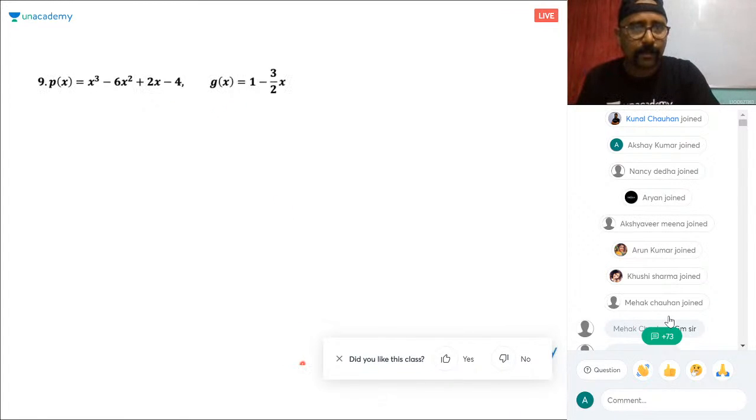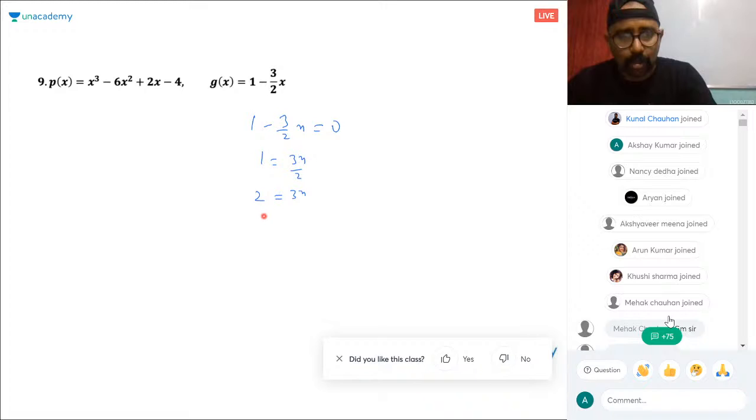This is the way to find the remainder and polynomial. The same way we can do this. The only thing you need to remember is 1 minus 3 by 2x should be equal to 0. So 1 is equal to 3x by 2, so 3x is 2. So the 0 of the polynomial is